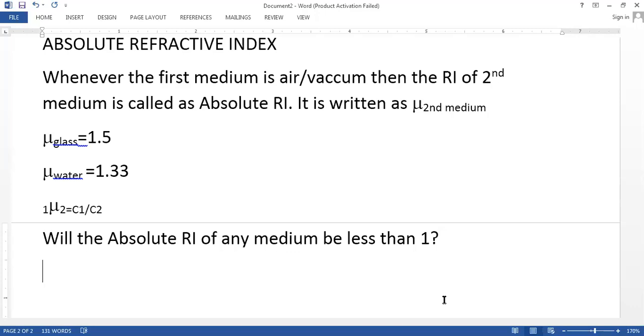So what's the answer? Will the absolute refractive index of any medium be less than 1? No. It is not possible for absolute refractive index to be less than 1. Refractive index can be less than 1, but absolute refractive index can never be less than 1. Why? Because the speed of light in air is 3 into 10 raised to 8 meter per second. Class, pay attention. This is our formula.